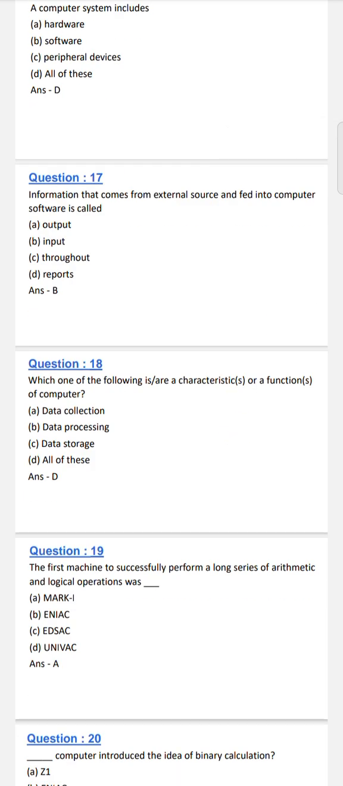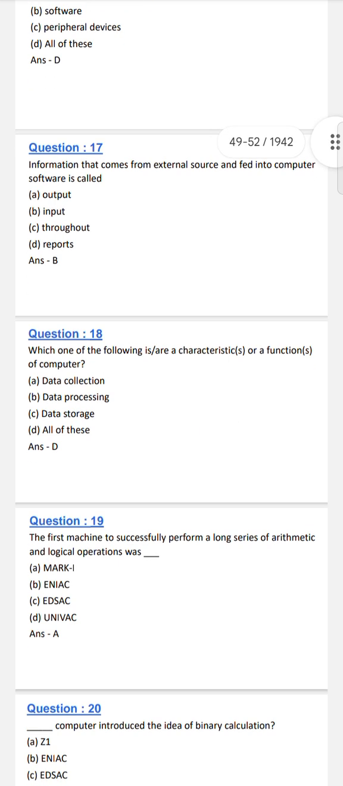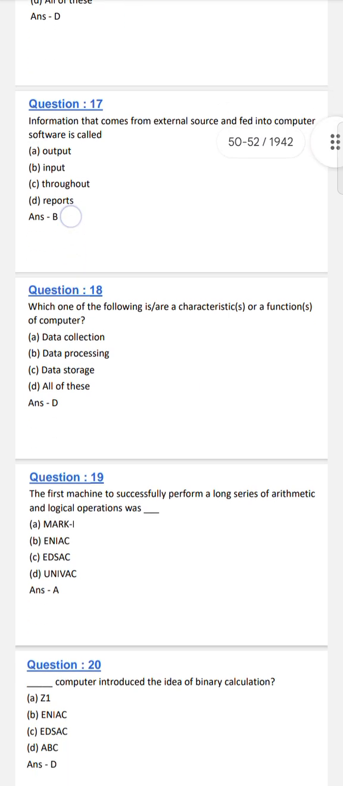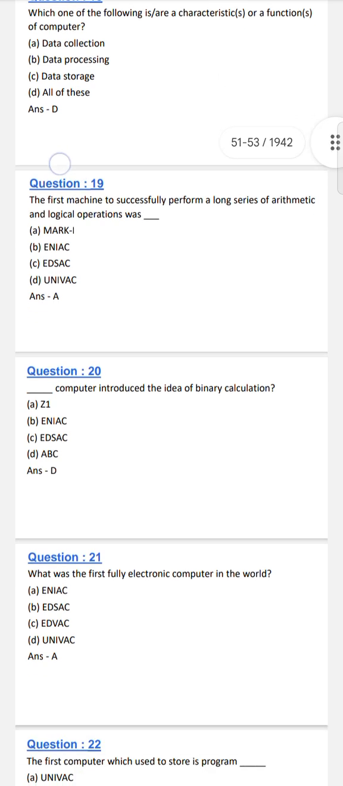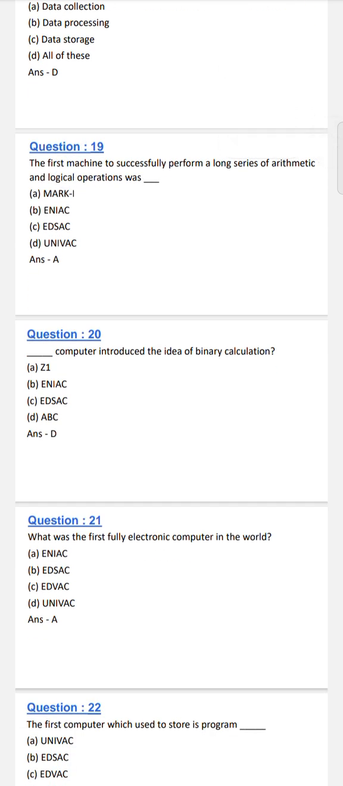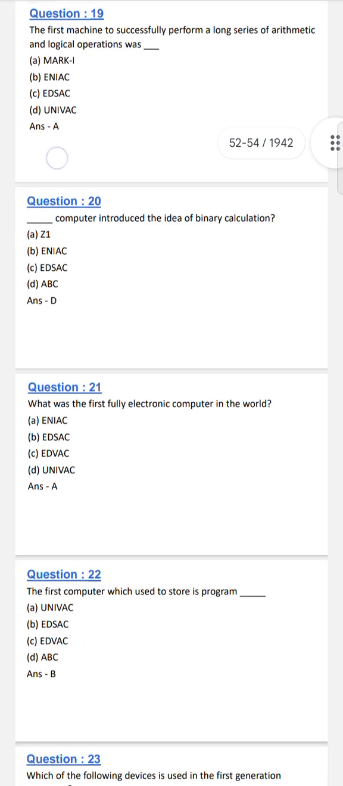Information that comes from an external source and is fed into computer software is called input. Which one of the following is a characteristic function: data collection, data processing, data storage, all of these. The fast machine that successfully performed long series of arithmetic and logical operations was Mark 1. The computer that introduced the idea of binary calculation was the ABC.